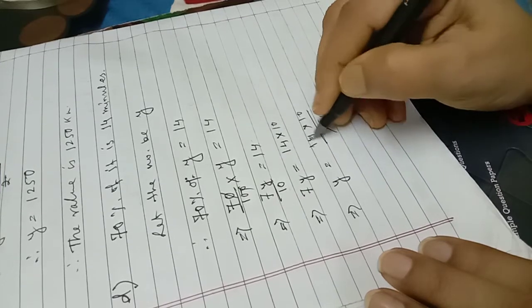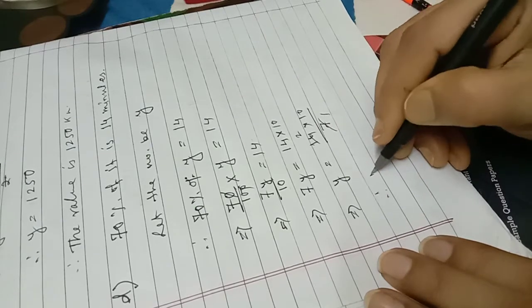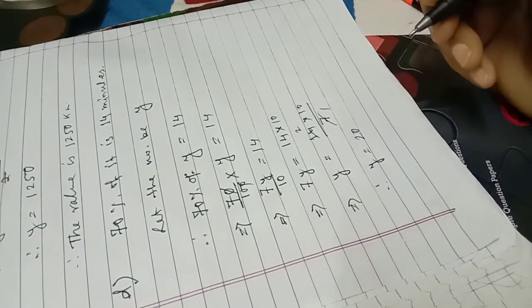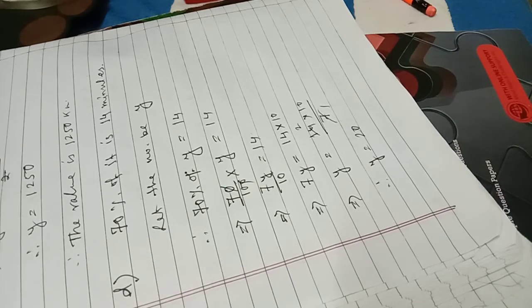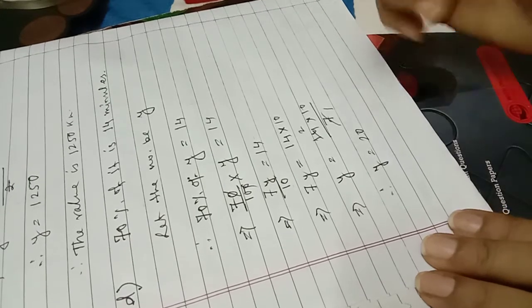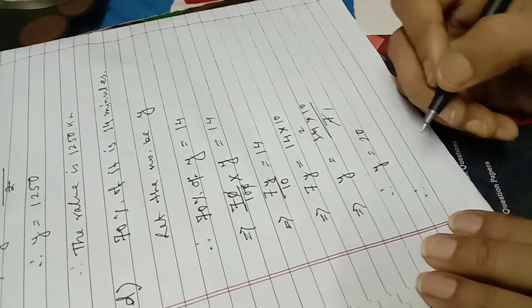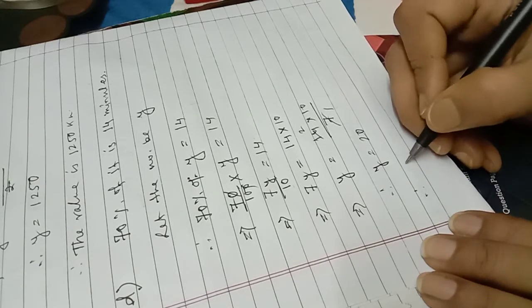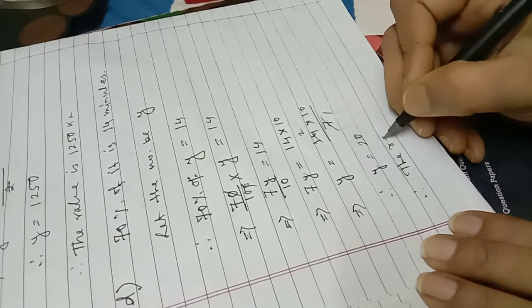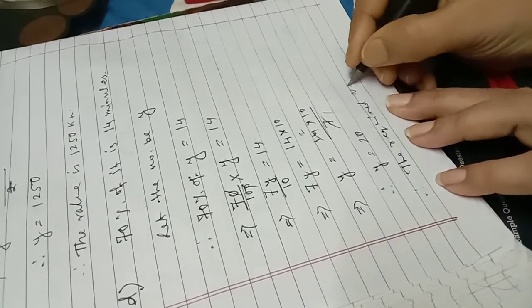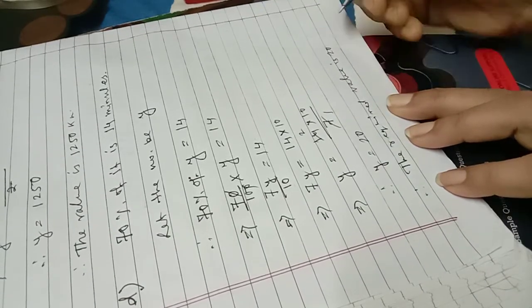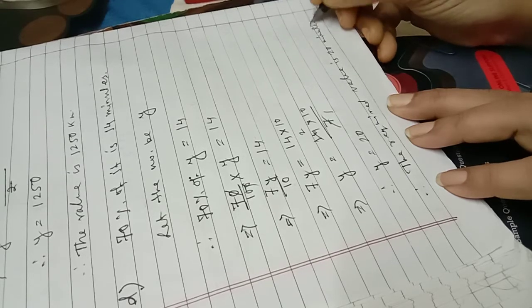Now 7 1s are 7, 7 2s are 14. The result is Y is equal to 20. That means Y is equal to 20 minutes. You have to write the answer in statement form. Then what is the value? Y is equal to 20 minutes. Therefore, the required value is 20 minutes. Understood?